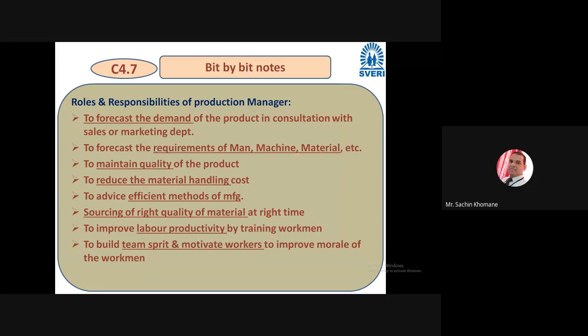Okay, then to advise efficient methods of manufacturing. Workers will listen to you and they will start producing. But as a manager, you have to advise your workers to use efficient methods of manufacturing. Efficient means where there will be very less electricity consumption, and within less time you can produce, right? Such methods you have to suggest, and not only suggest, you have to help them to implement. You have to advise them, and even sometimes the operator will also say this is not efficient. You have to inform him how it is efficient.